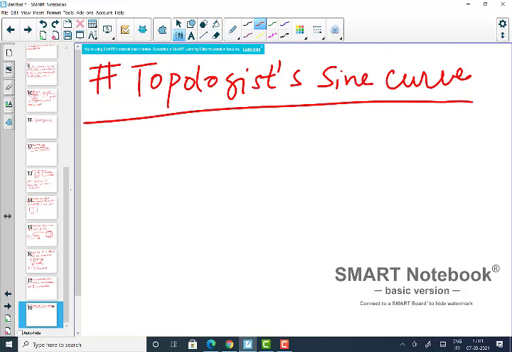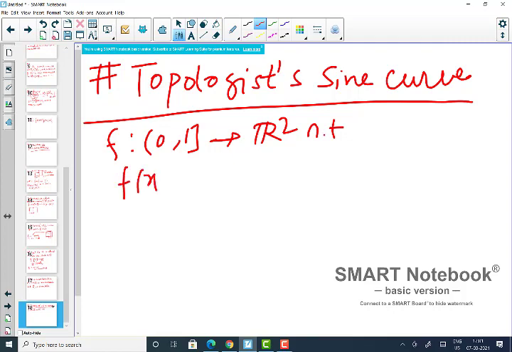This is a map from the open interval 0 to closed interval 1 to R2, such that how is this map defined? We are defining the map x going to R2, so there are two components, x and sine 1 by x. This is the map.